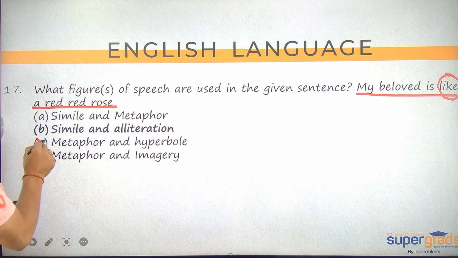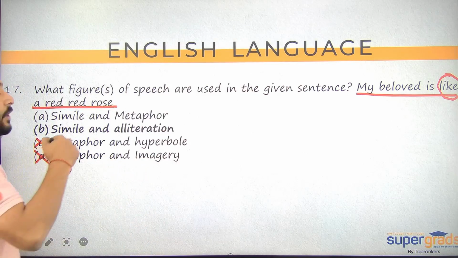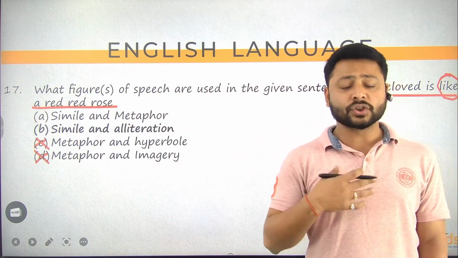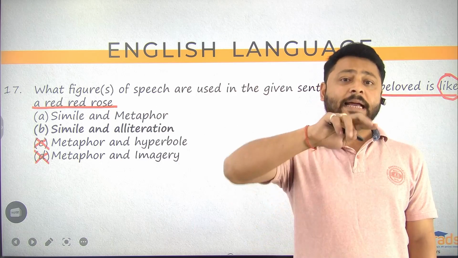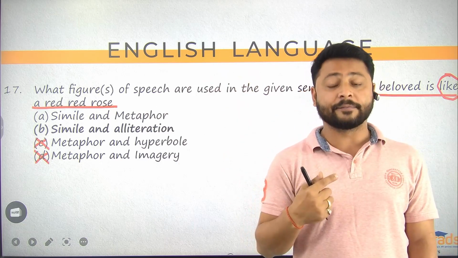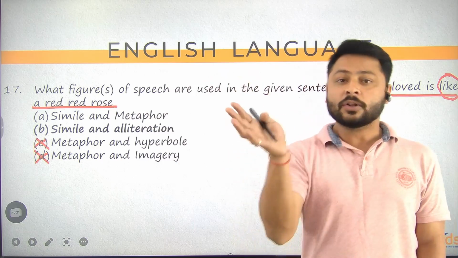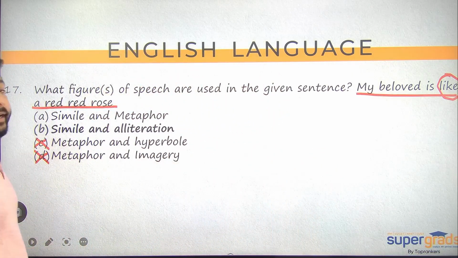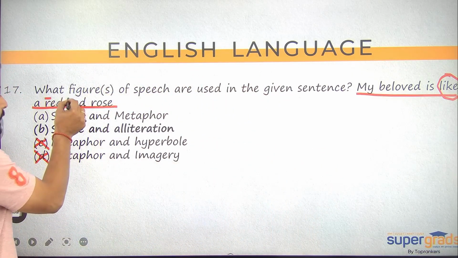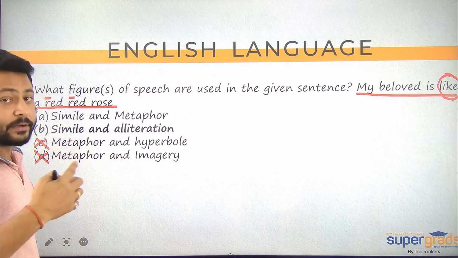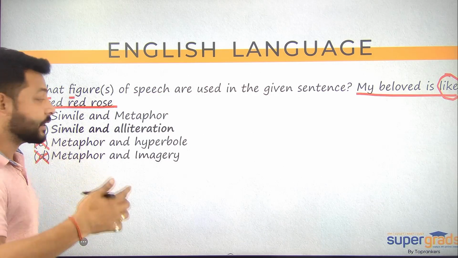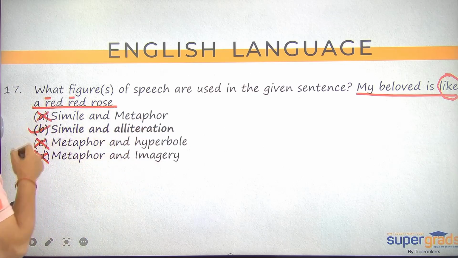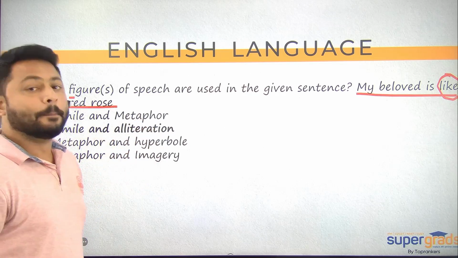So metaphor cannot be the correct choice because metaphor mein you do not use like or so, these kinds of words. So if I say you are a red rose, that is what metaphor is, all right? But if I say you are like a red rose, तो फिर वो metaphor नहीं, वो simile होगा. What is alliteration? Alliteration is when you repeat consonant sound there, all right? So repetition of the sound in the different words, तो वो होता है alliteration. So metaphor वहां से eliminate होगा, alliteration selected है. So correct answer option is बी बॉम्बे.